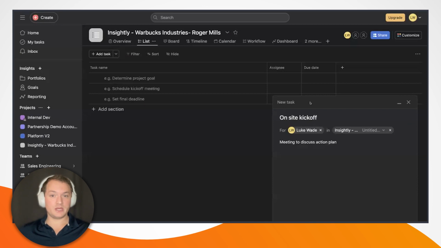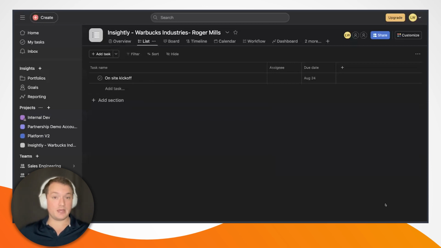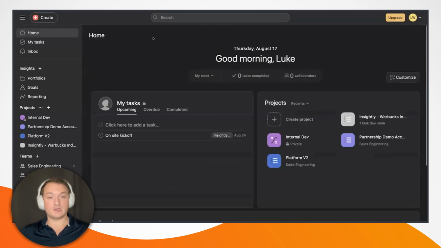So I've added a due date. I've given the task a name. It is now assigned to this new project. So I'll go ahead and create that task. And we see that the task appears right here in Asana. If I go to my homepage, we can see that that task also appears right here. So now let's jump back into Insightly and let's take a look at our